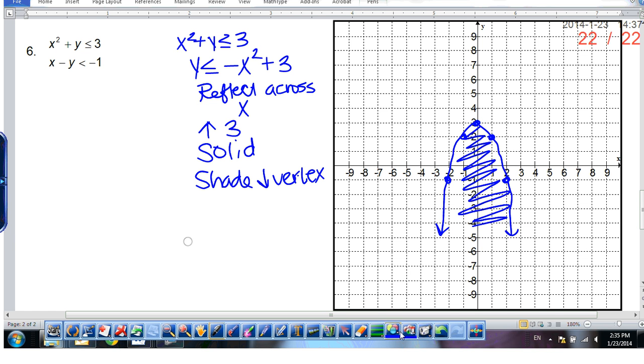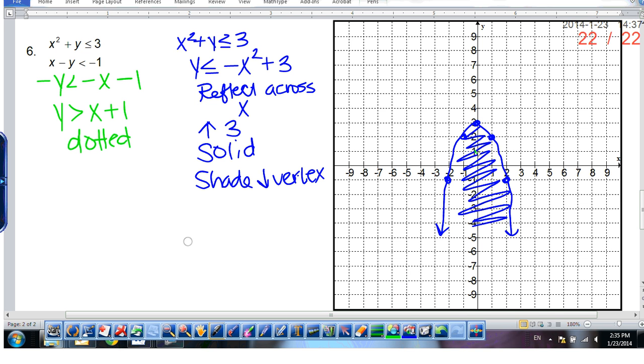Then we take our linear function. So negative y is less than negative x minus 1. So we would just multiply everything by negative 1. So y is greater than x plus 1. Is that one going to be solid or dotted? Dotted.